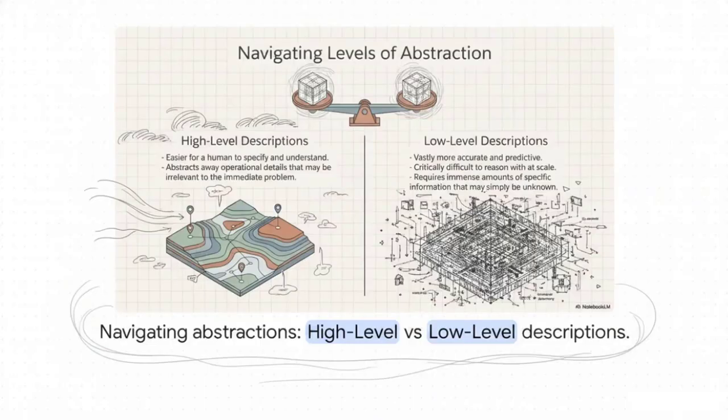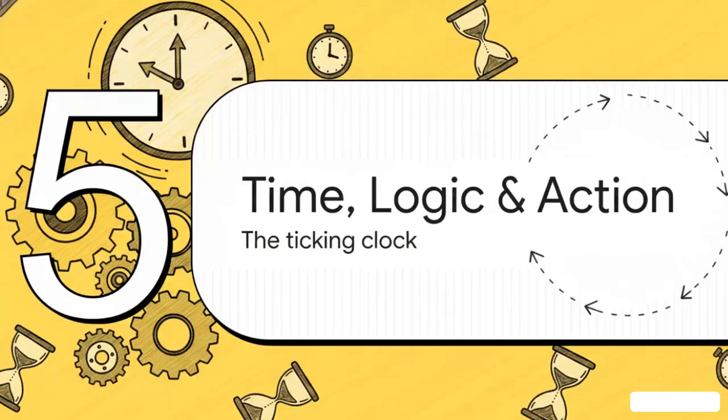And navigating all those levels of abstraction, it's a really delicate balancing act for the agent. See, low-level descriptions like the granular wireframe on the right are vastly more accurate and predictive, but they are incredibly difficult to reason with at scale because there's just an immense amount of specific data. High-level descriptions, like the topographical map on the left, completely abstract away all those operational details. That makes it way easier to specify and solve the immediate problem without getting hopelessly bogged down by the raw data.